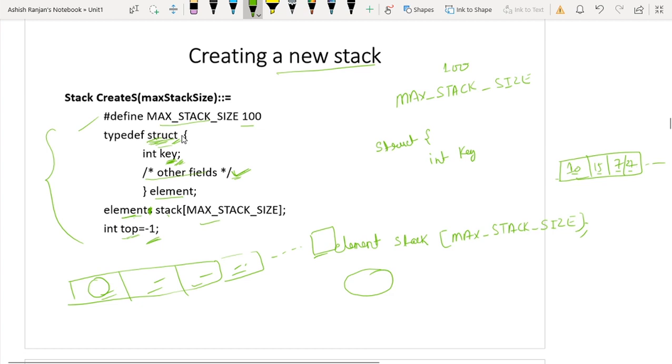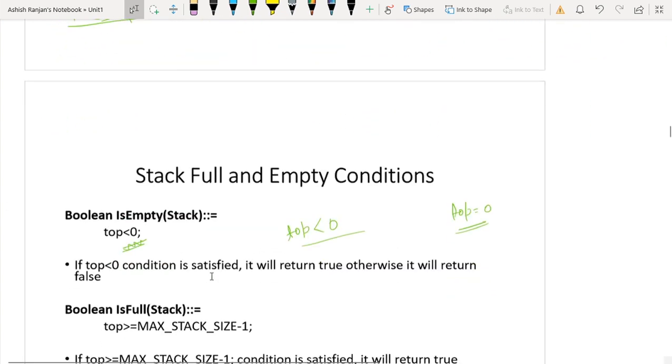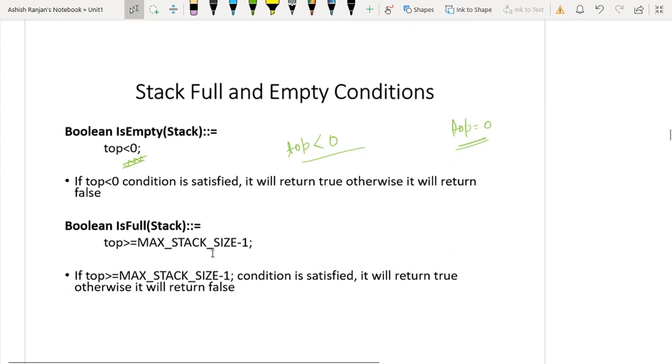But when it has more than one field, a collection of similar or dissimilar type elements, like 2, 3 or 4 fields, then it is not an array. In that case, it is a structure. Now, when this condition is satisfied, we will return true, otherwise we will return false, as I have told you here.